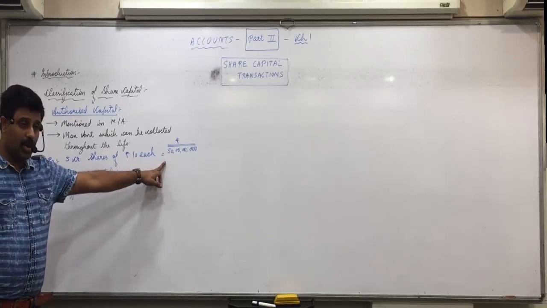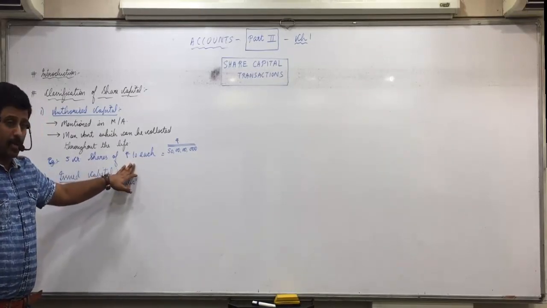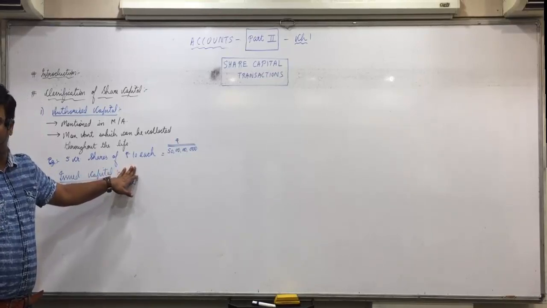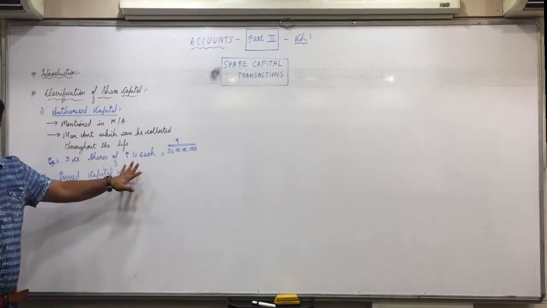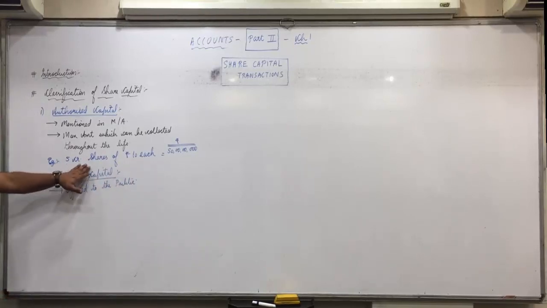You require 30 crore rupees. Each unit is of 10 rupees. So how many units do you offer to the public? 3 crores. And you get 3 crores into 10, 30 crores. What is that 3 crore shares? It is called issued capital. That is what you have issued and offered to the public.